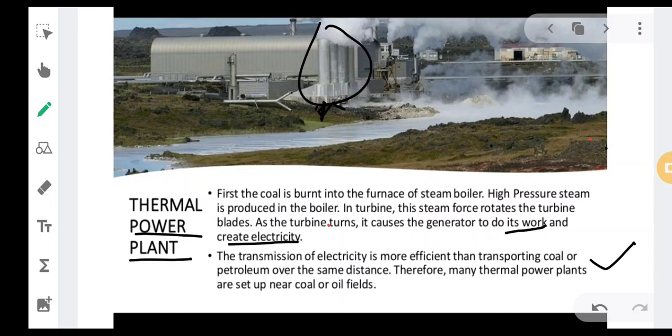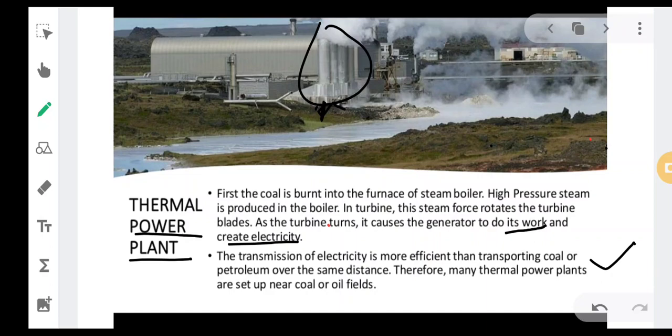Because it is easier to set up a thermal power plant there itself, the cost of transportation of coal is minimized. Okay, the transportation of electricity is done from there. Now over here in Amona, there is a thermal power plant of Sesa. So the coal is transported from Vasco to Sesa.